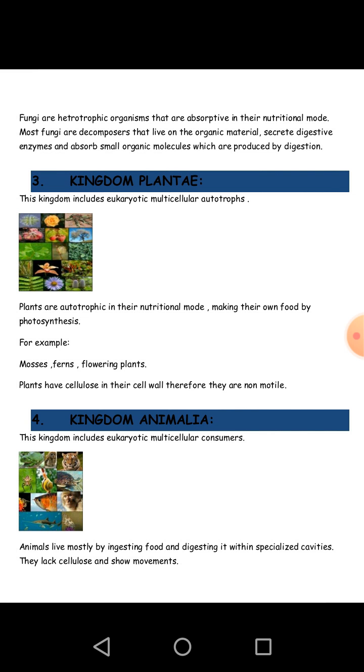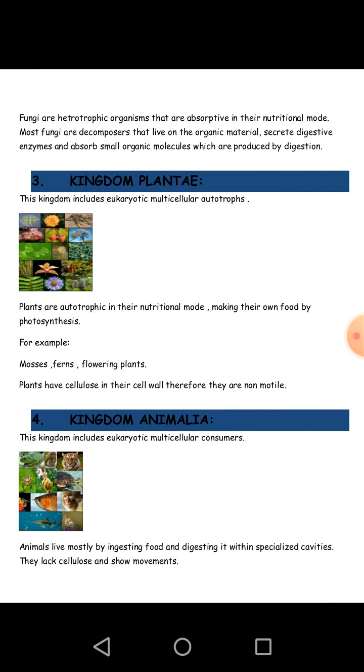Absorptive mode of nutrition means that they live on dead organic matter, and they secrete enzymes outside of their body. These enzymes decay the organic matter and convert it into simple organic molecules. Then these molecules are taken in by the fungi, so they take their food. So we can say that the mode of nutrition of fungi is absorptive.